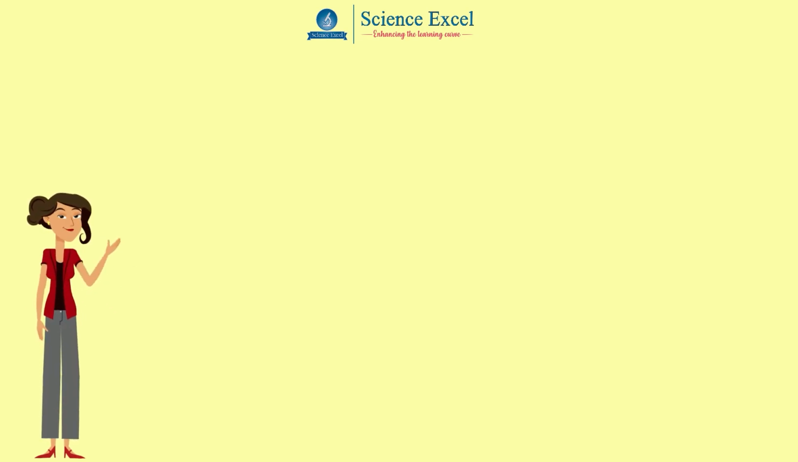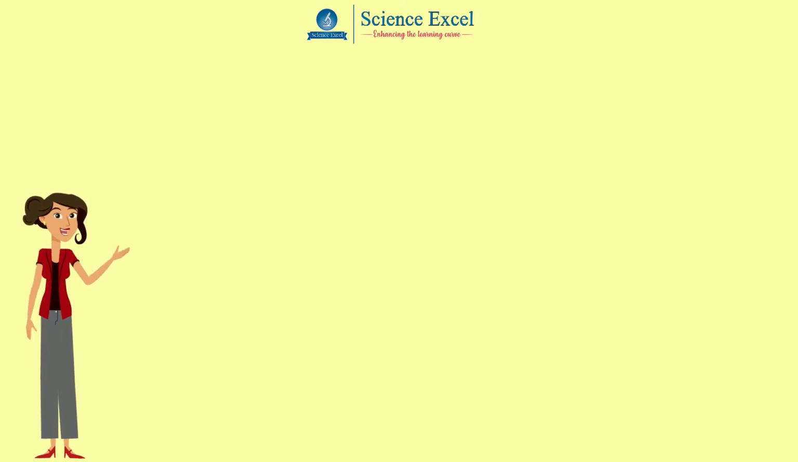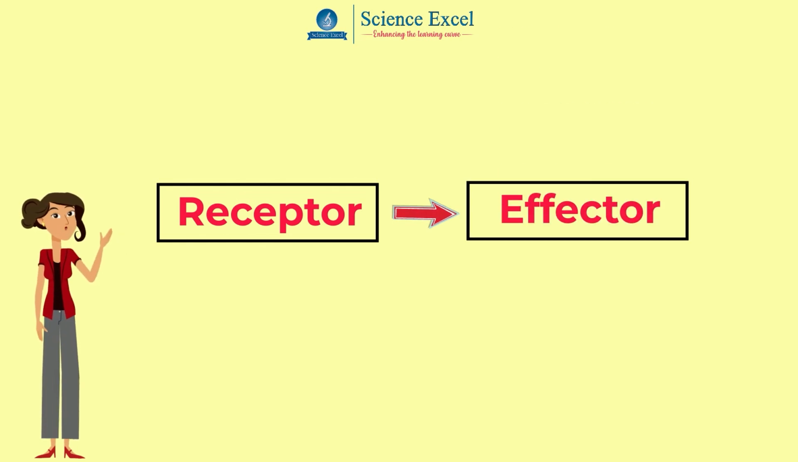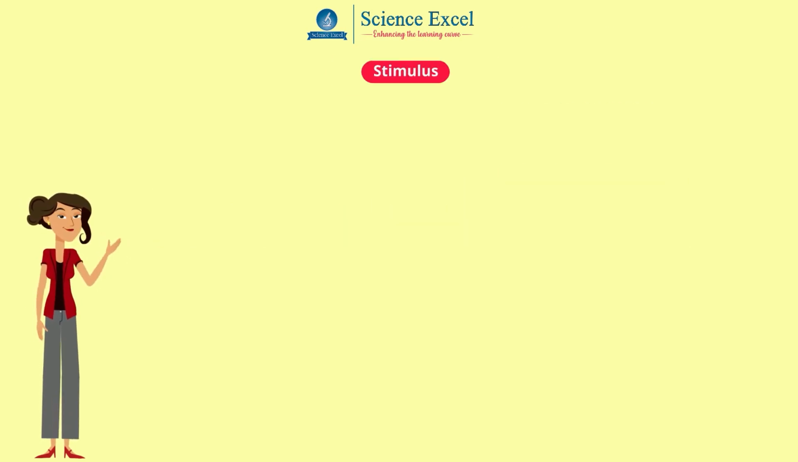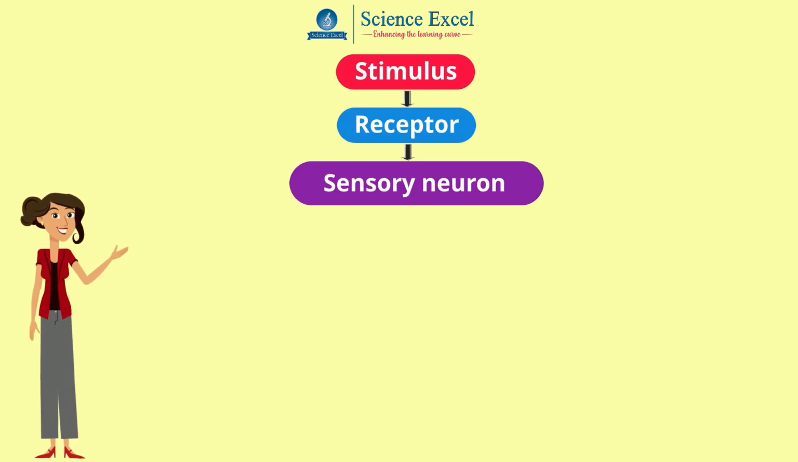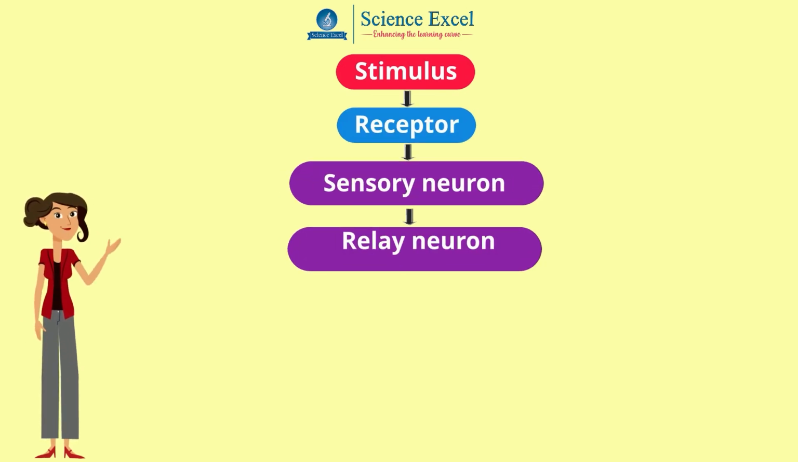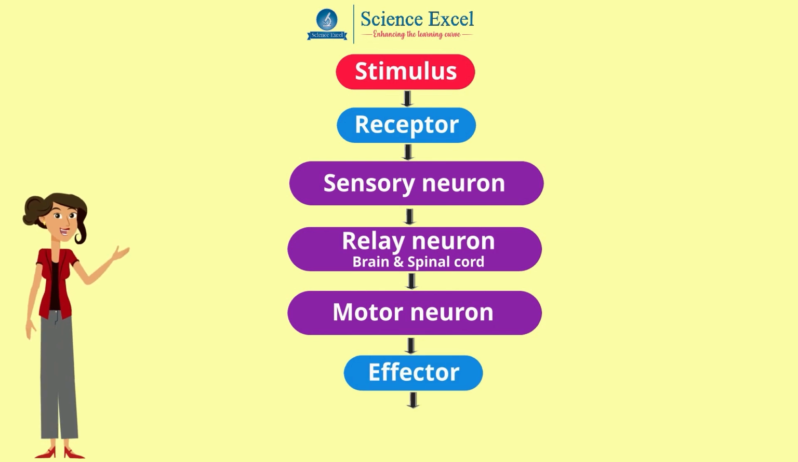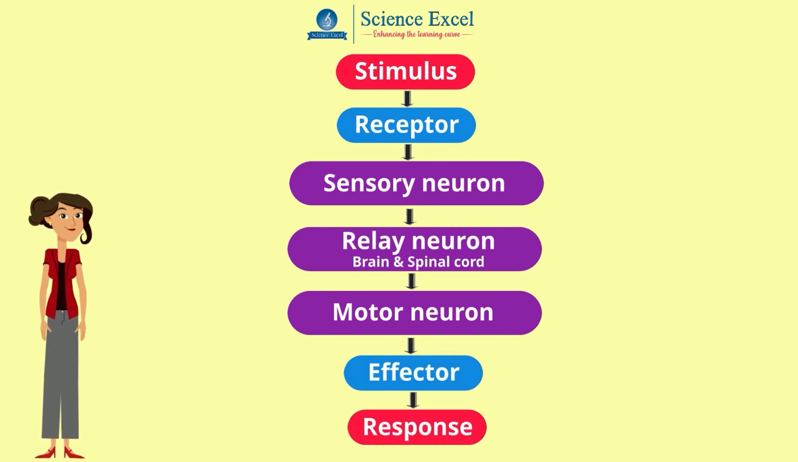To sum it up, a reflex arc is the shortest route that can be taken by an impulse from a receptor to an effector. The path of the reflex arc can be represented as stimulus to receptor, then via sensory neuron to the relay neuron, which passes to the brain or spinal cord. From here, via the motor neuron to the effector, which produces a response.